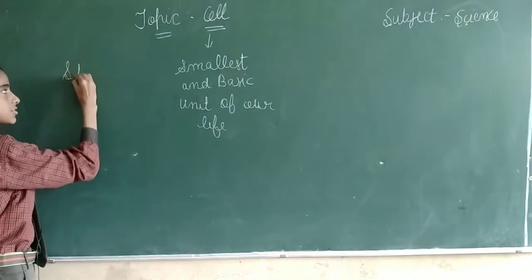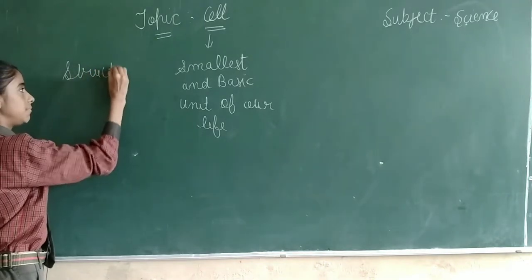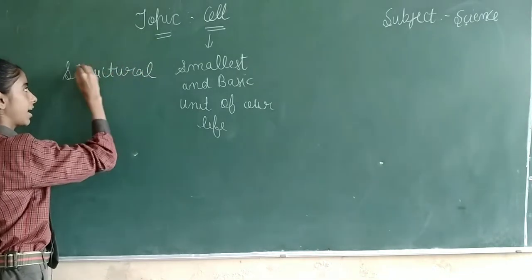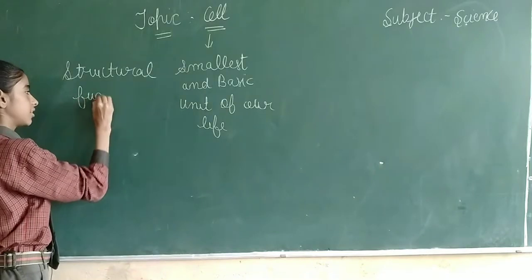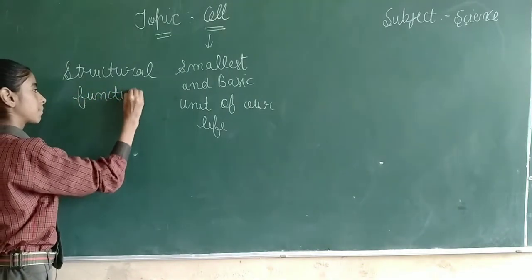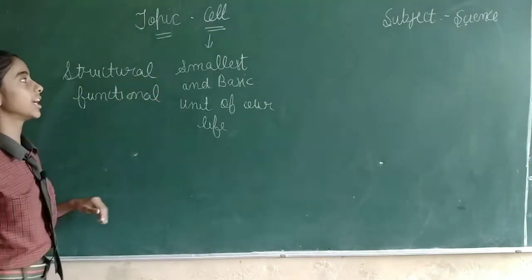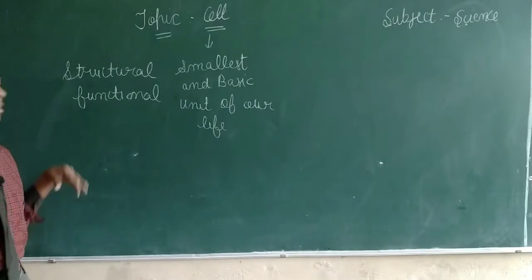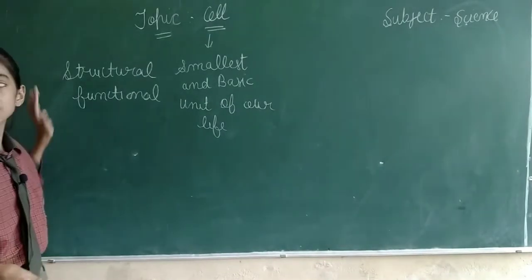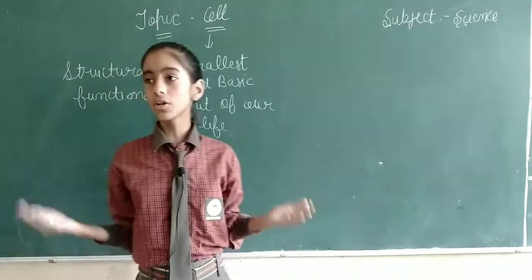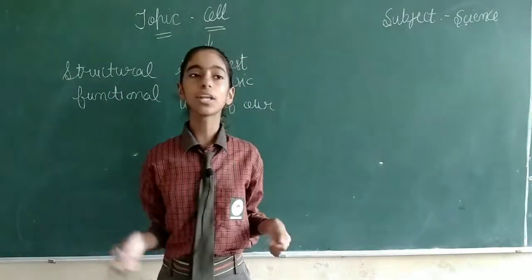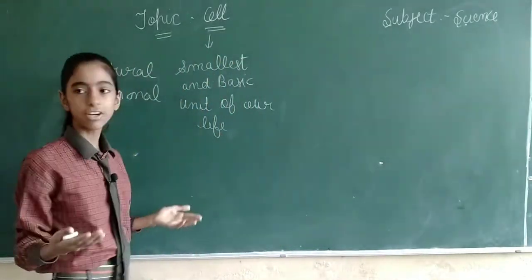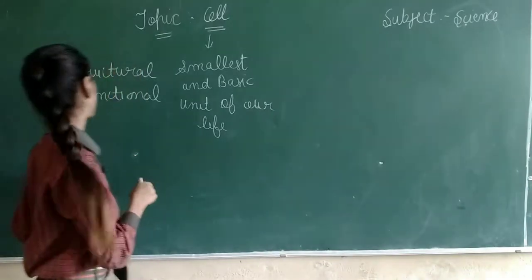It is called the structural and functional unit of our life. So here the question arises, why is the cell called the structural unit of our life? Because it provides structure to our body, and functional because many functions are performed by the cell.